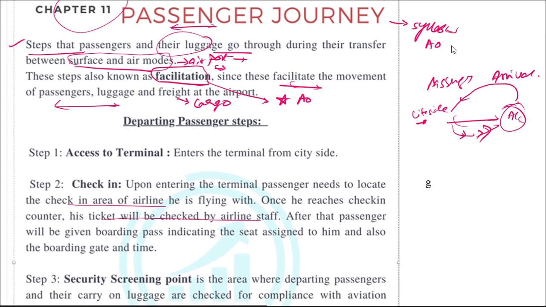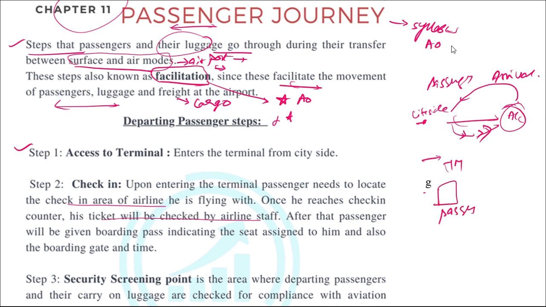Starting with the passenger who has come to the airport and wants to catch a flight, which is the departure passenger, the first step is he comes to the terminal building. As we know, the terminal building, which is also the passenger building, the passenger will be coming from the city side, and then this is the air side. So first he accesses the terminal from the city side. So this is step number one, access to the terminal.